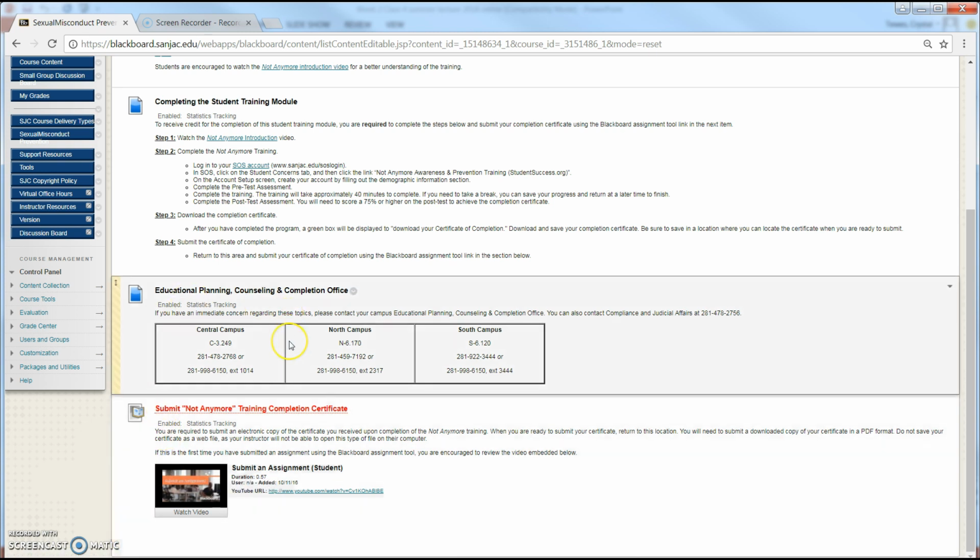If for some reason you have done this before, you can't access it, or something is happening with SOS, then you will call this number right here to get it reset, because this is not something I can do. Again, this is done through the college itself.